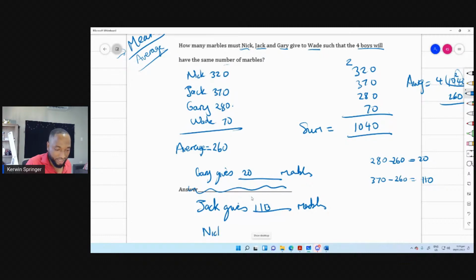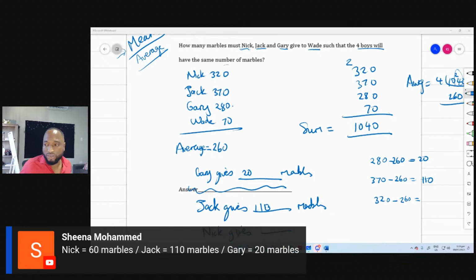And Nick gives, he will give the 320 minus the 260, which is how much Nick gives? Sheena have that as well. Nick gives 60 marbles.